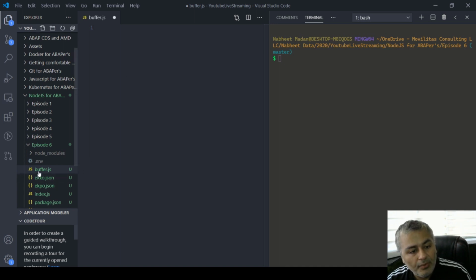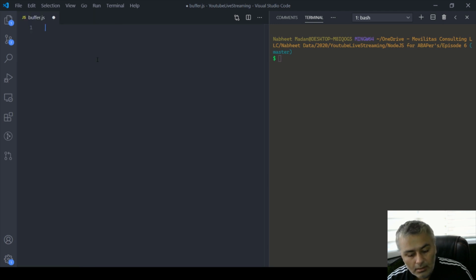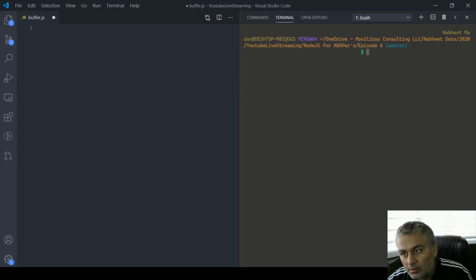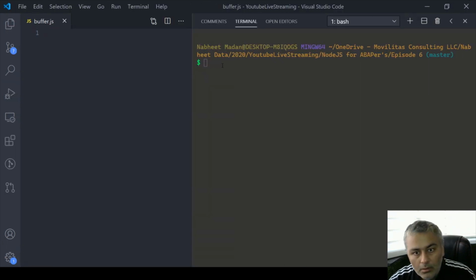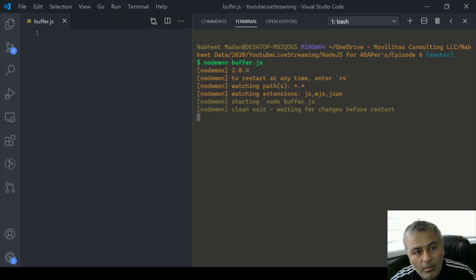So I've created a new file, buffer.js. Let me close this so it looks great. I will say clear here. So let me run nodemon on buffer.js.